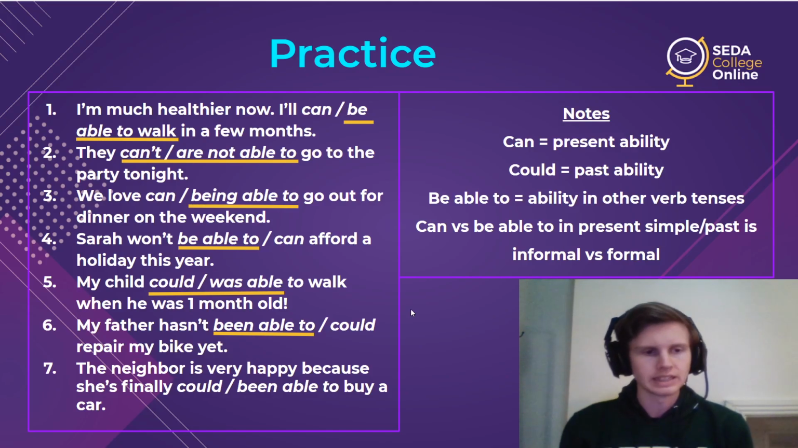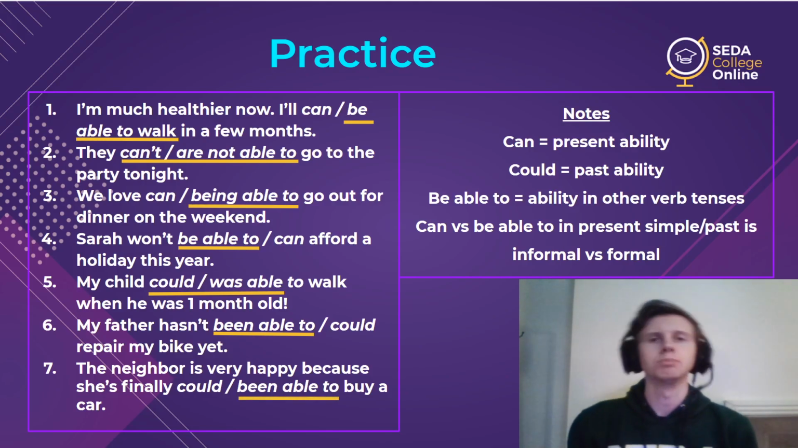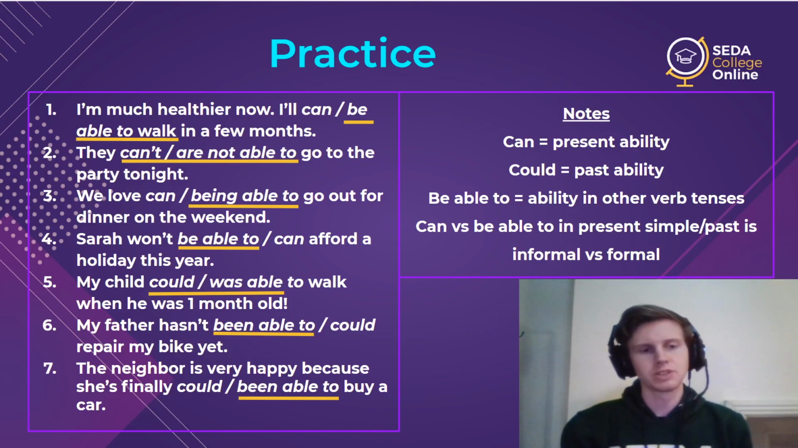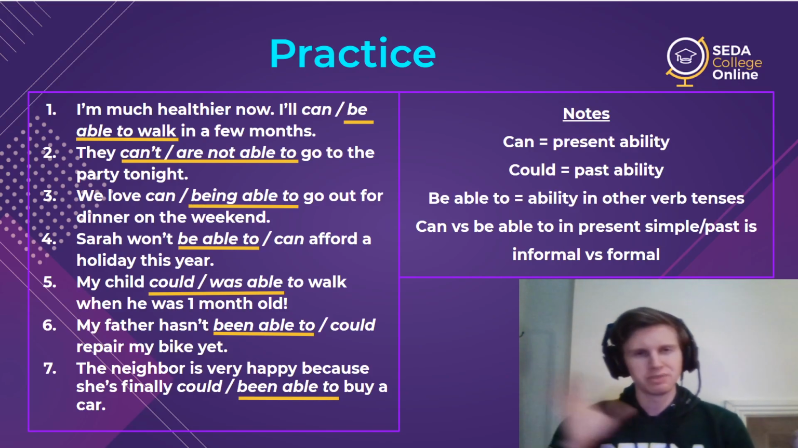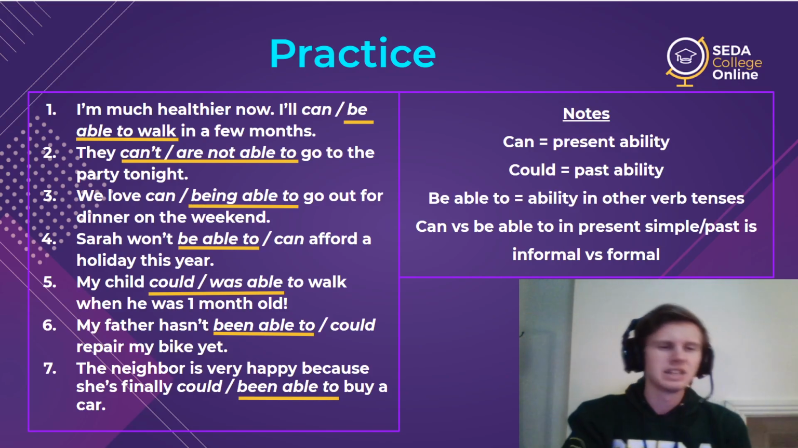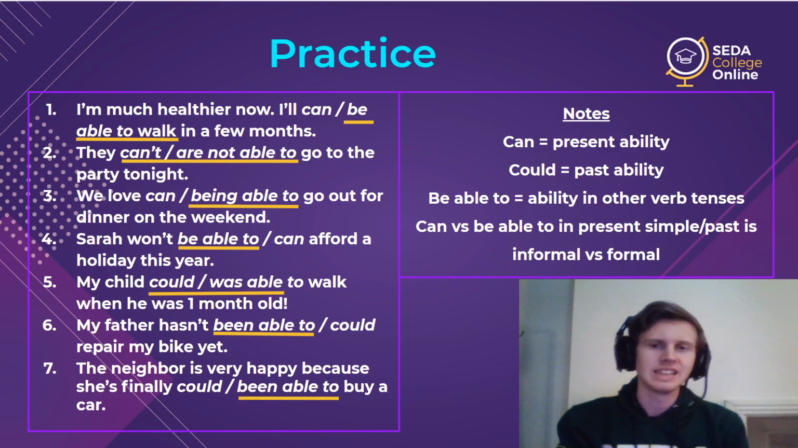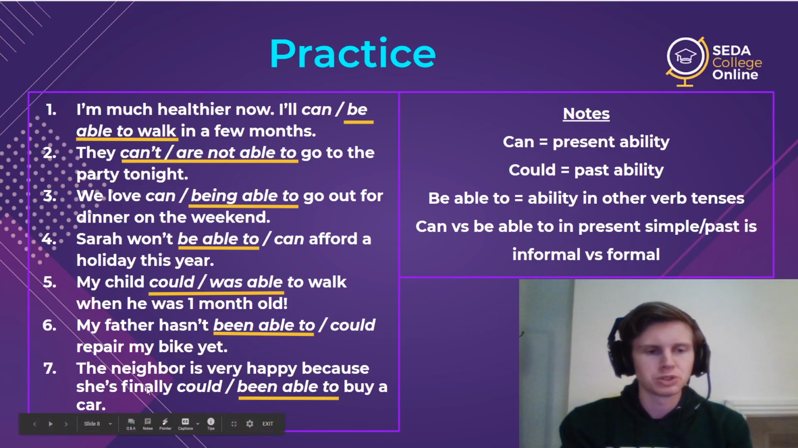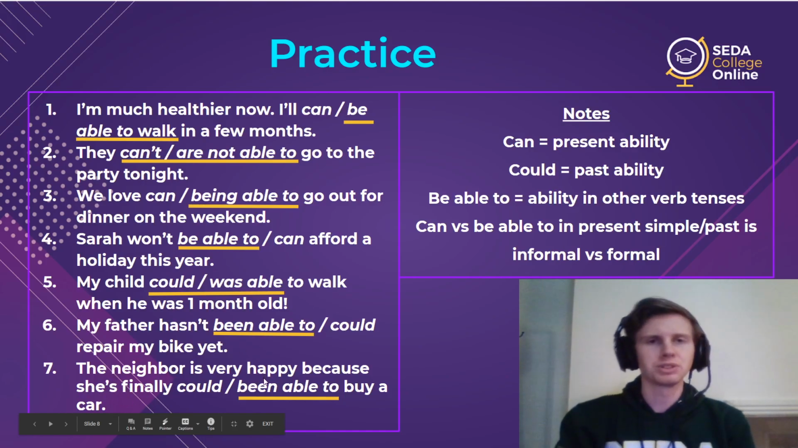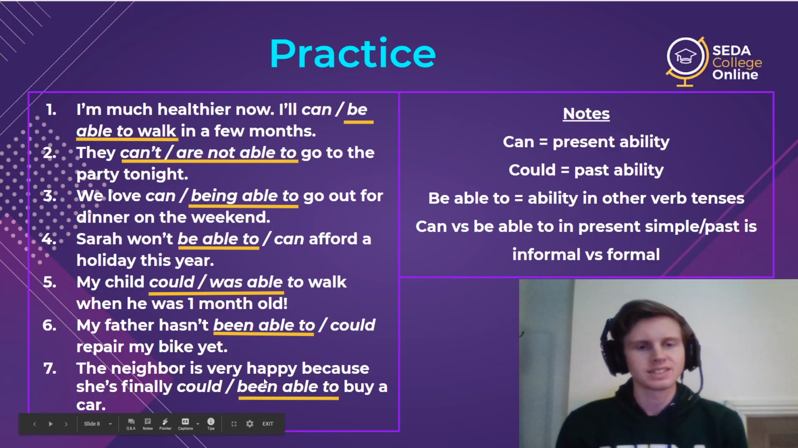So finally, number 7, the neighbor is very happy because she's finally been able to buy a car. This one's a little trickier because all of the parts are separated and hidden, but it is a perfect example, so it must be been able to because we have she has finally. We can remove it. She has been able to buy a car. So that's the reason. All right.